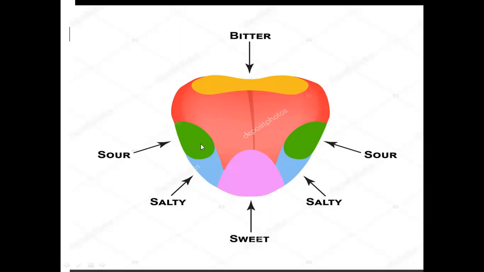On both sides of the tongue, these are for sour taste. And on these other sides, we can taste the salt. So these 4 primary tastes are there, and a mixture of many other tastes we can taste with the help of taste buds on the tongue.